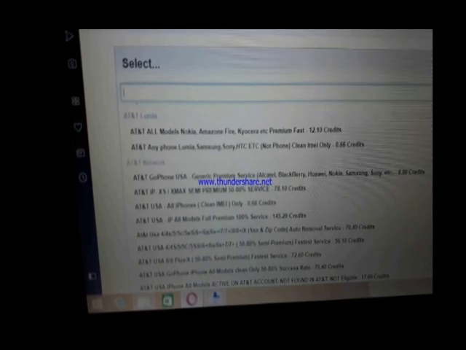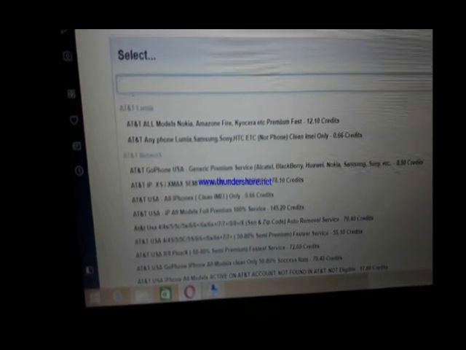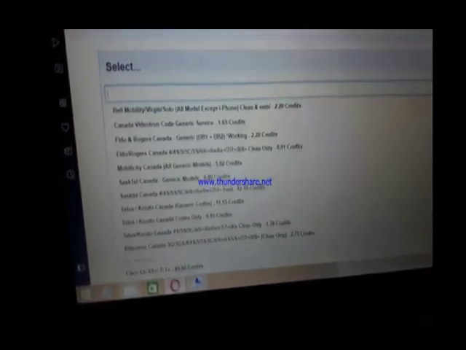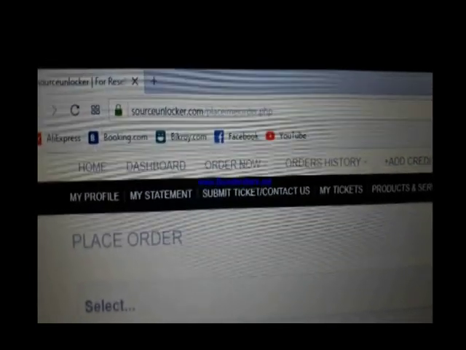So here you can see all iPhones are supported for iCloud unlock officially, and it takes 5 or 7 business days. Okay. Carefully see this source, unlocker.com.